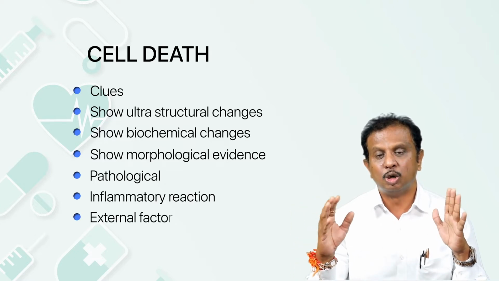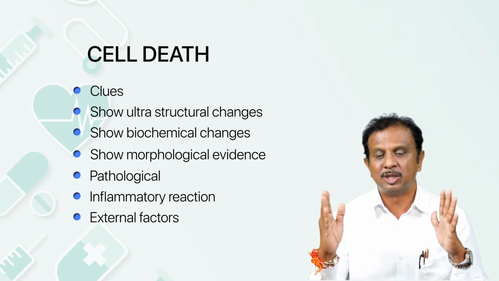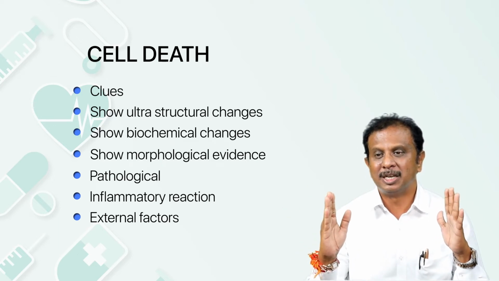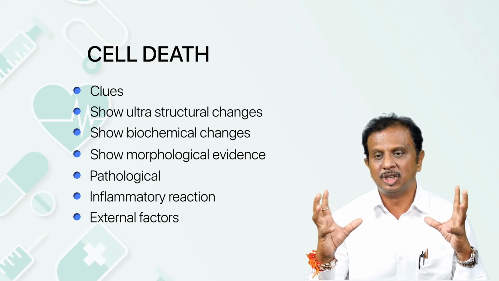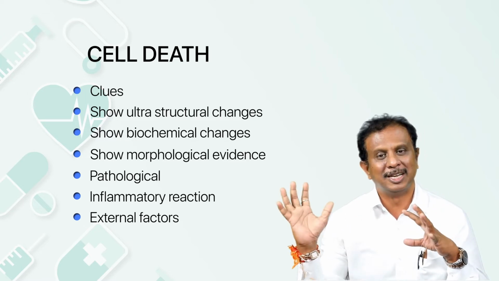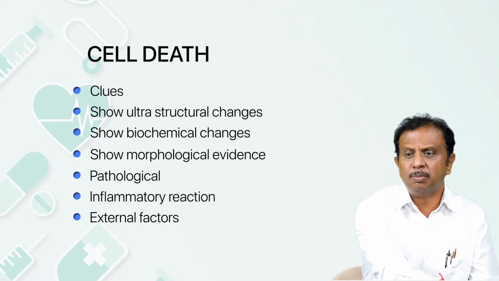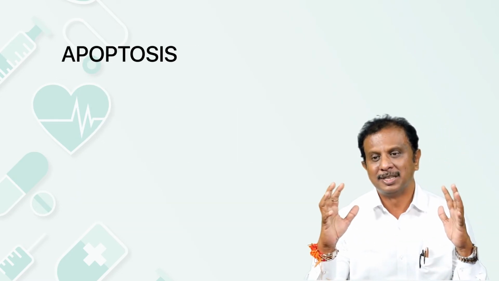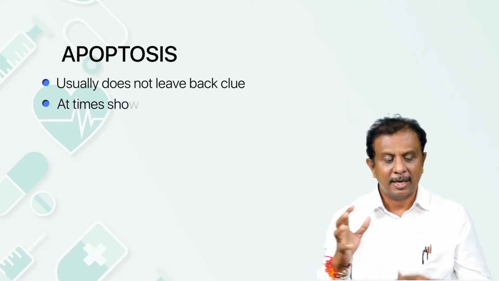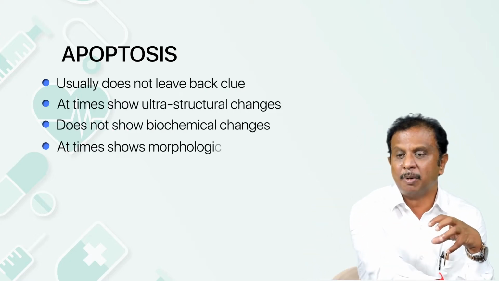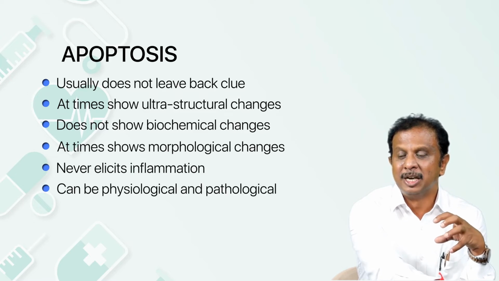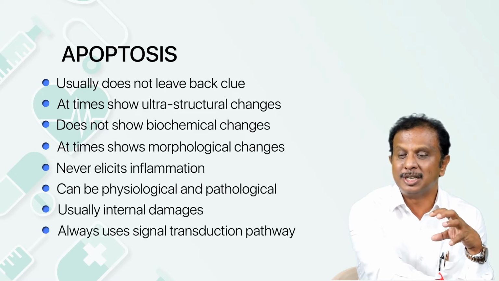And this dead cell slowly brings in morphological changes, and that's what we mean by necrosis. Ultimately, necrosis is a morphological change that follows the typical form of cell death. At the same time, there is one more form of cell death called apoptosis. Remember, in apoptosis, there will be activation of an intrinsic molecular pathway, which in turn activates cellular proteolytic enzymes, which in turn fragment the cellular genomic DNA and both nuclear and cytoplasmic proteins, resulting in multiple apoptotic bodies. These are the two principal pathways of cell death.